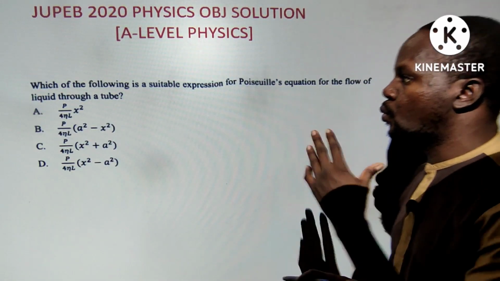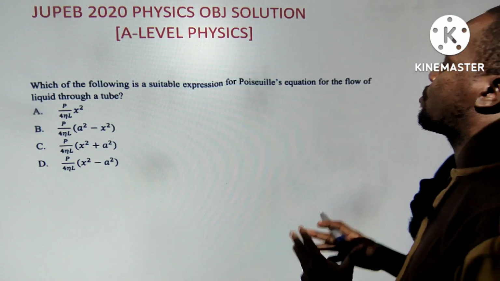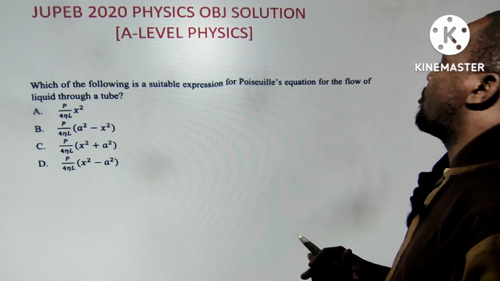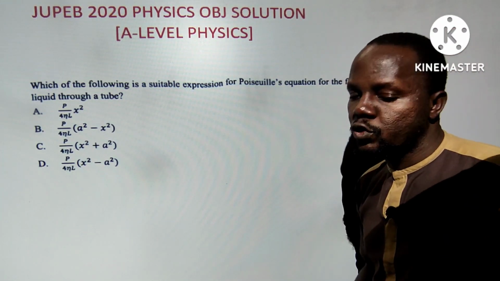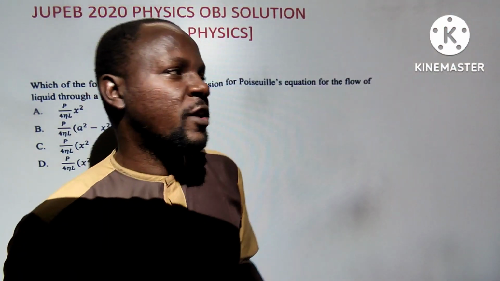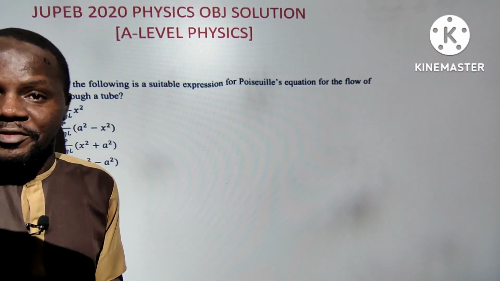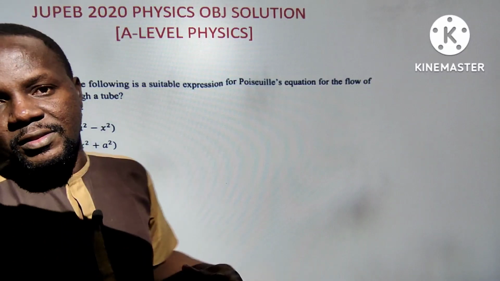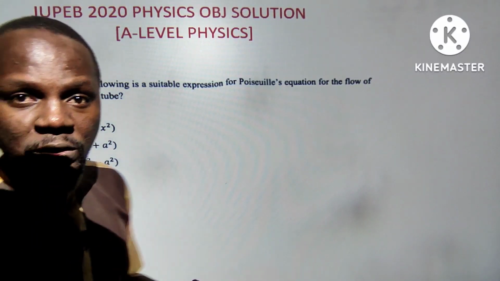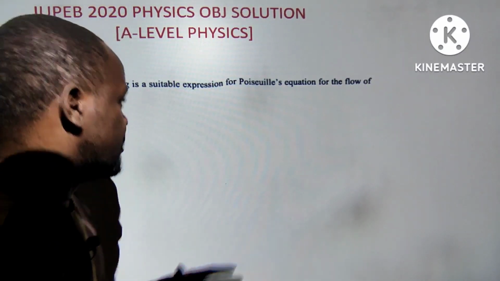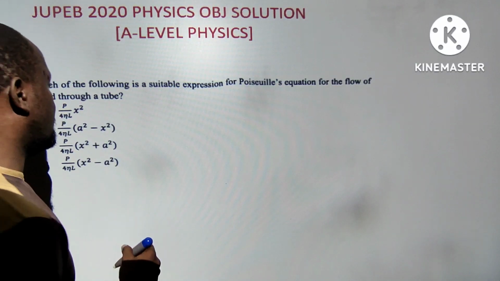Now, the question here is, which of the following is a suitable expression for the Poiseuille equation for the flow of liquid through a tube? Suitable expression. Now, this is a very technical question. If you are not so good at derivation of formulas, you might say the answer is not there, because you have been told what?